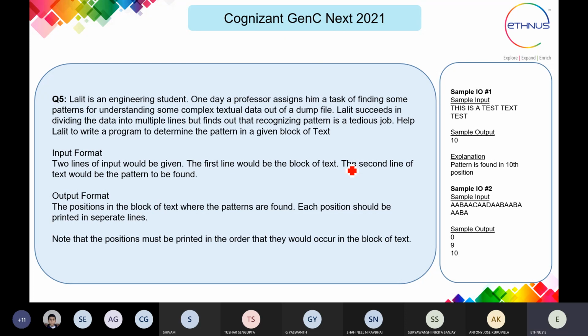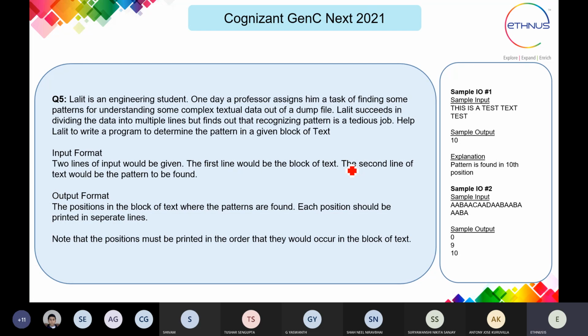Lalit succeeds in dividing the data into multiple lines, but finds out that recognizing patterns is a tedious job. So this is a pattern recognition kind of problem, in which we have to recognize the string from the text file. Help Lalit to write a program to determine the pattern in a given block of text.